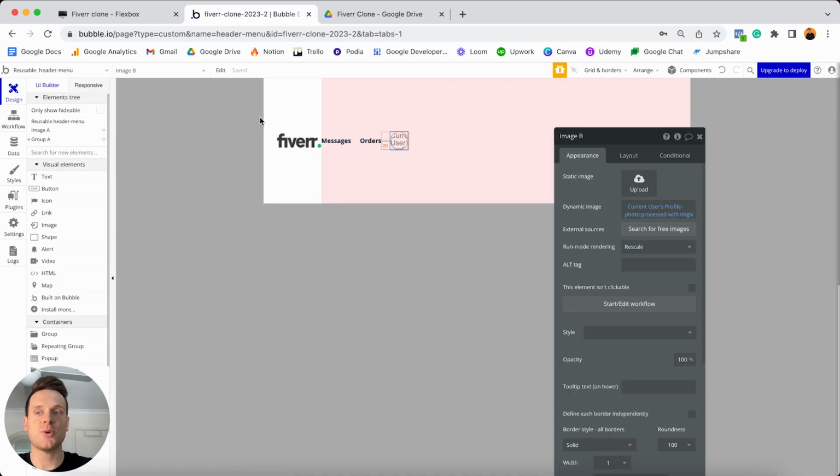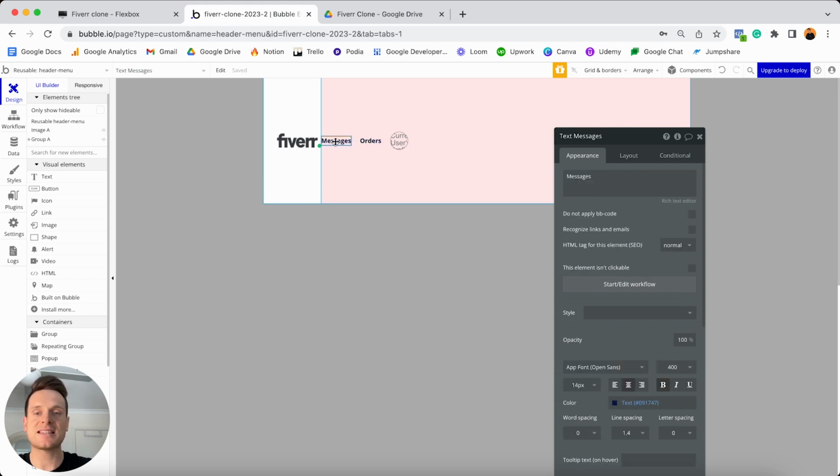We'll then jump back into our design tab here because that is all of the elements we'll need to add into this red group. What we could now do though is just build out the workflows that make these elements functional. And so essentially when someone clicks on this messages text, what I'd like to do is send them through to a page in our application, which is going to be their inbox. And that's where they can send and receive messages between any freelancers or business owners.